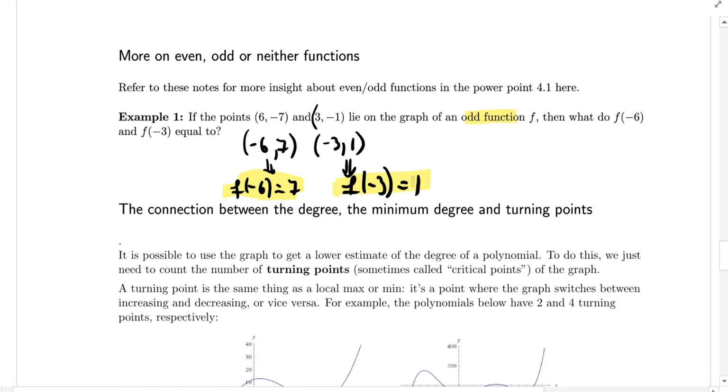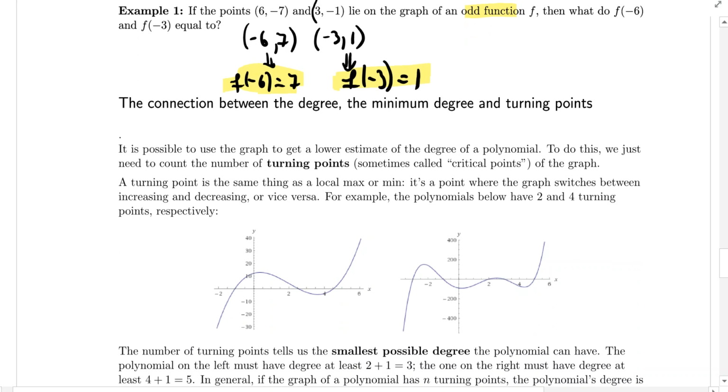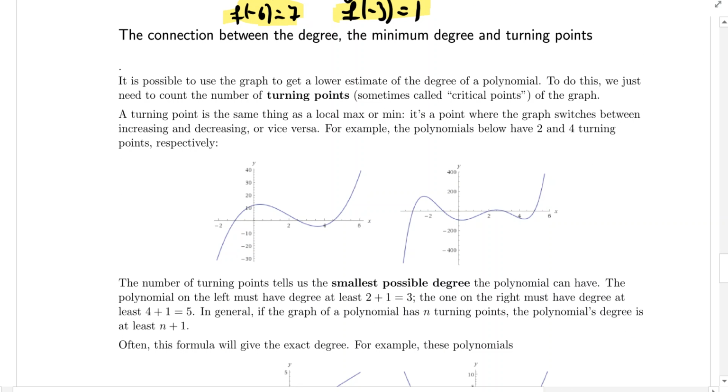So what is the connection between the degree, the minimum degree, and the turning points? We can look at the graph of a polynomial, and depending on how many turning points it has, we can give a lower estimate about the degree of that graph. For example, the polynomials below, this one has 2 turning points, 1 bump here and then 1 bump here.